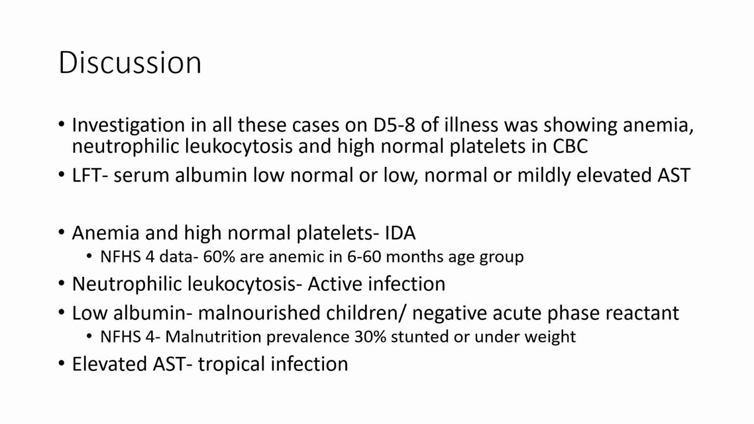You're thinking of resistance or some other localized problems. So you're thinking this neutrophilia is because of the active infection. And obviously low albumin, all those things, as a part of malnourishment or a negative acute phase reactant, where malnutrition is common in India, almost 30%. And elevated AST, ALT as a part of the infection. So if we interpret this in this direction, we will still be clueless.